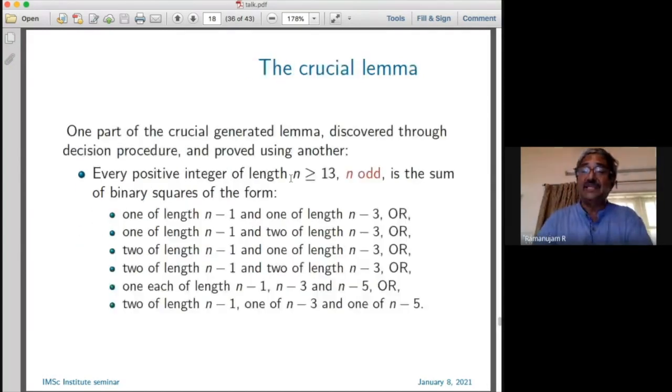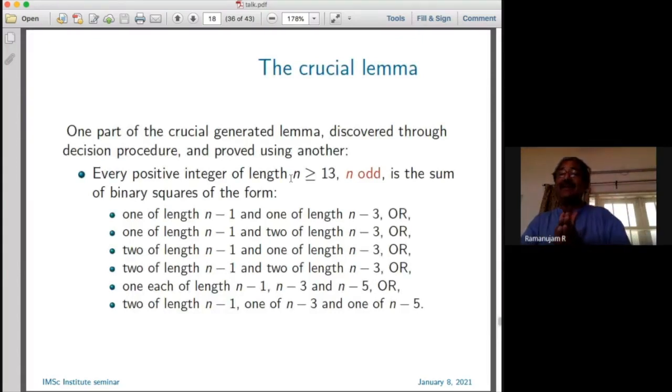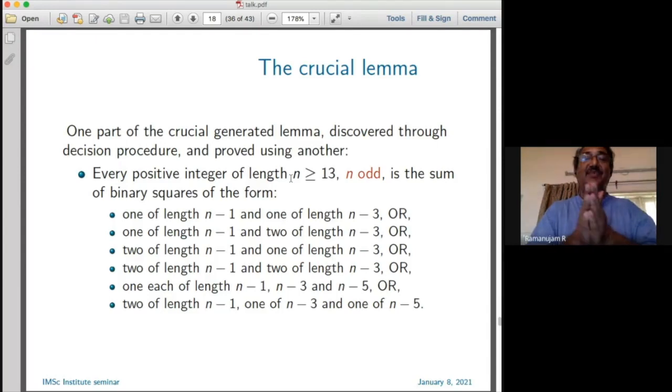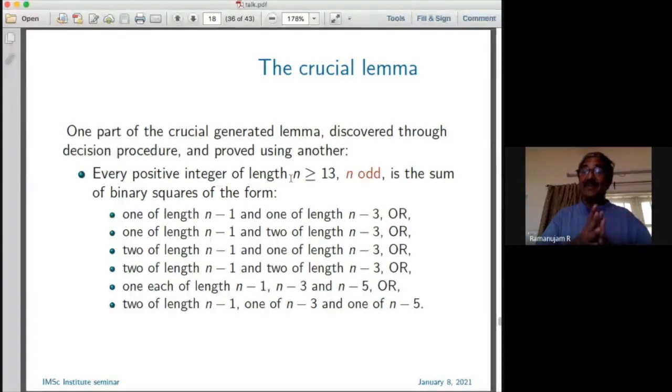And so what is amazing is that a whole lot of decision procedures come together in answering this question. Okay, so that's what I wanted to show you. So even though the main theorem that we're talking about, Lagrange's theorem for binary squares, is not, if you state it in formal logic, a decidable theory, what you can do is use decision procedures for different things, put them together, and run this automaton construction.